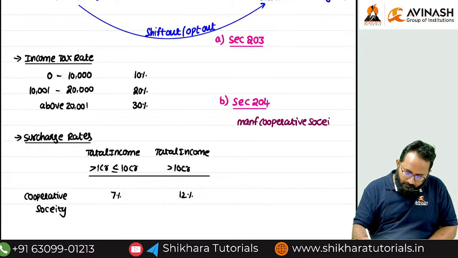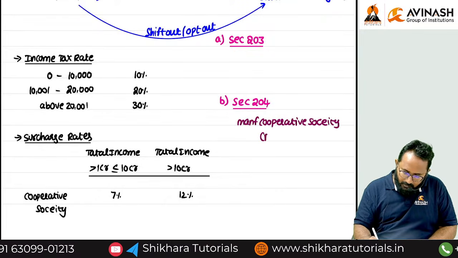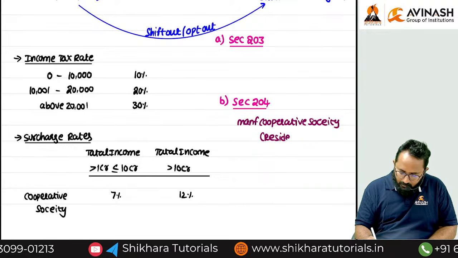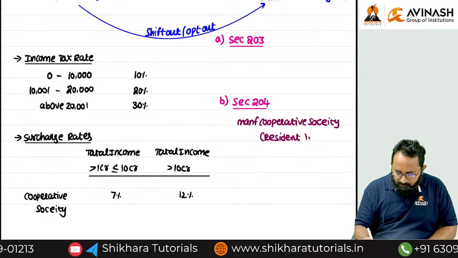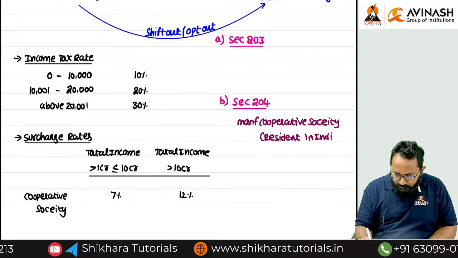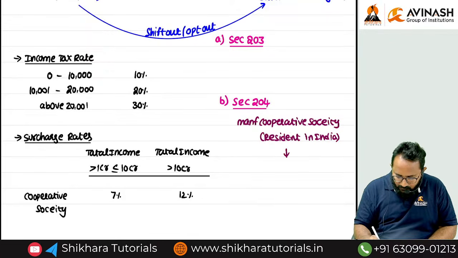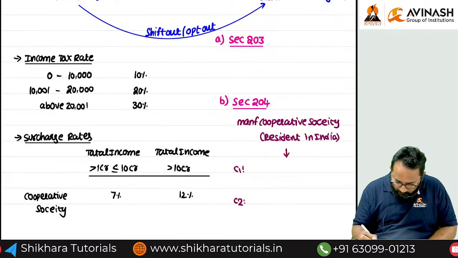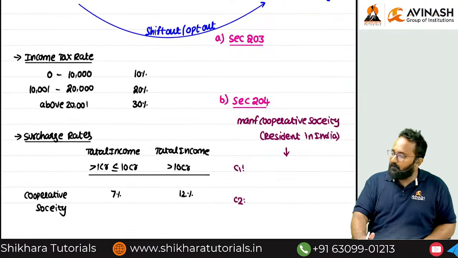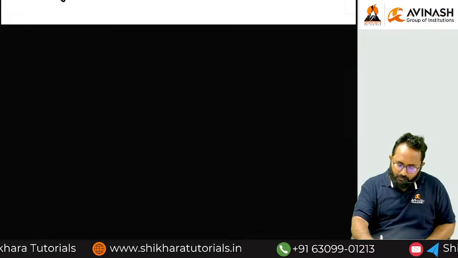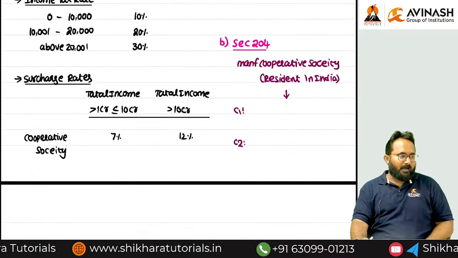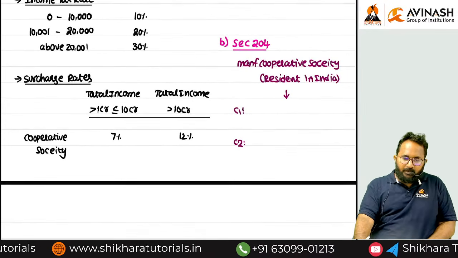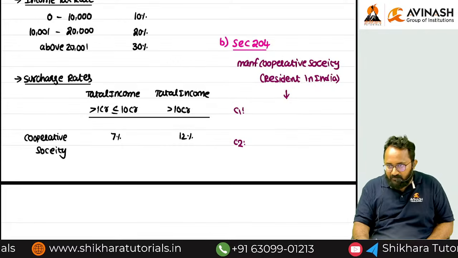But that manufacturing cooperative society is resident in India. After satisfaction of these two conditions, condition 1 as well as condition 2. Manufacturing cooperative society, that is resident or non-resident?